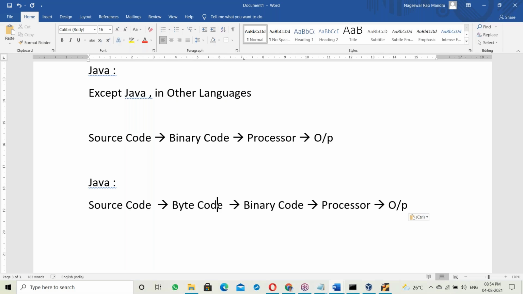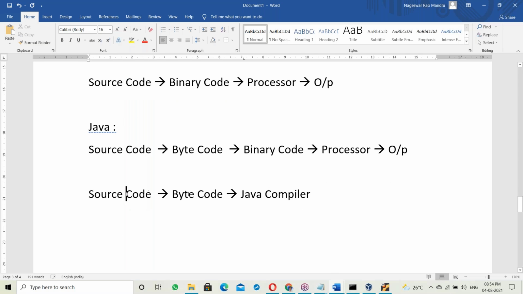We'll discuss what byte code is and how it makes Java platform independent. Source code is converted into byte code, then binary code, given to the processor, which generates outputs. Who will convert source code to byte code here? The Java compiler. The Java compiler converts source code to byte code.